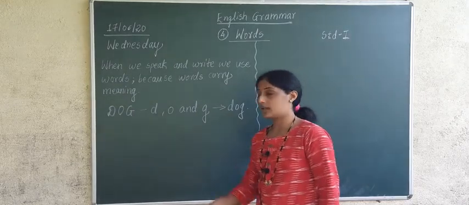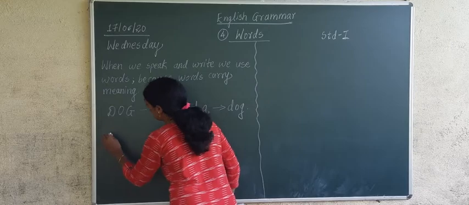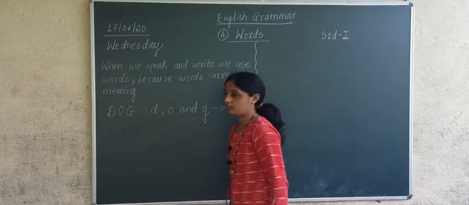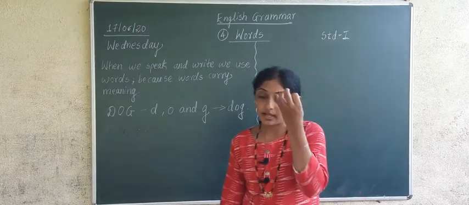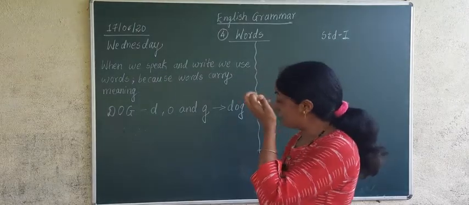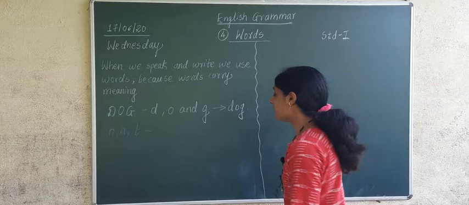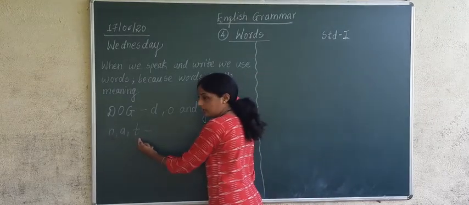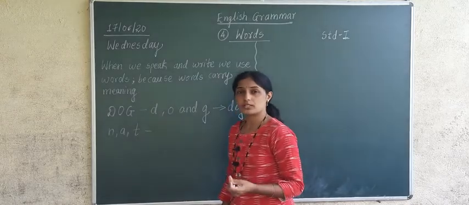Now I will give you another example. If I give you the letters N-A-T, now three letters are given to you. You have to make one meaningful word. If I am giving you three letters N, A and T, how will you form a word from these now?